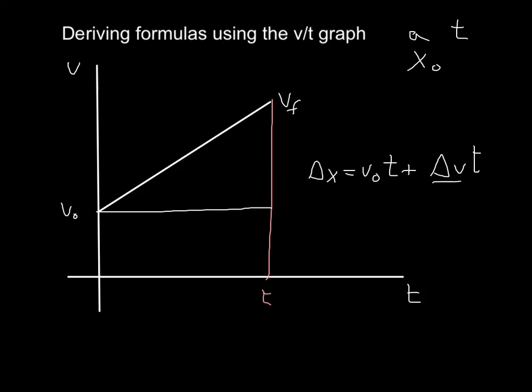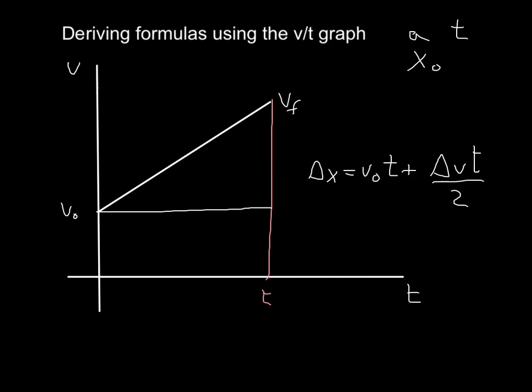So increase in v times t over 2. But I don't want any increase in v here, because this means that I will have to calculate it every time. I want everything in terms of a and t, so that I don't have to do any intermediate calculations. I want everything in one formula, no intermediate calculations. So I need to express increase of V in terms of A and T.